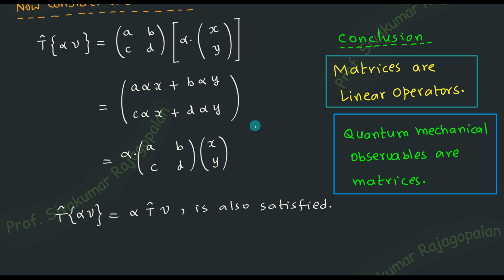For example, d by dx is a continuous operator. You don't have discreteness there. But if you want to apply the derivative only at selected points in one dimension, then it can be represented by a matrix. So you have to get clarity between the continuous operator and the discrete version. For discrete versions, we can represent it by matrices. For continuous versions, you will maintain the original derivative as such. So that's the point. Once this is clear, let me go to another place and consider the second example.